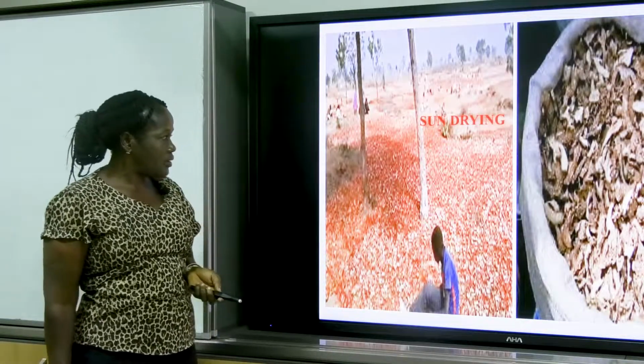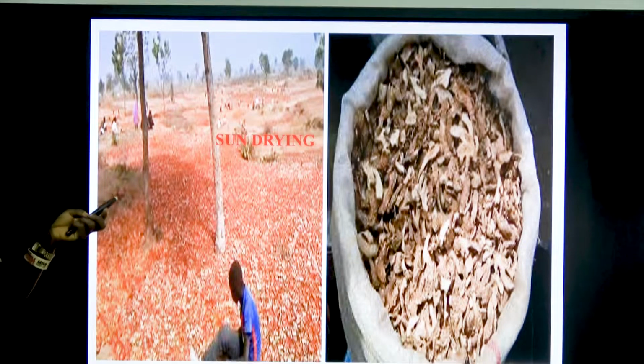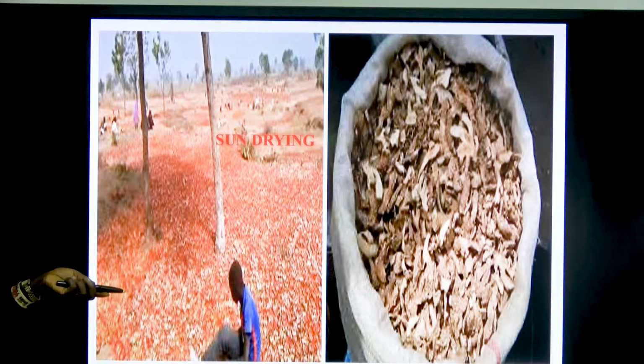We have sun drying. Some crops, after harvesting, you have to sun dry it so as to reduce the moisture content of the product, like rice, like beans, like maize, and even ginger. You can sun dry it so that you can preserve it for future use.